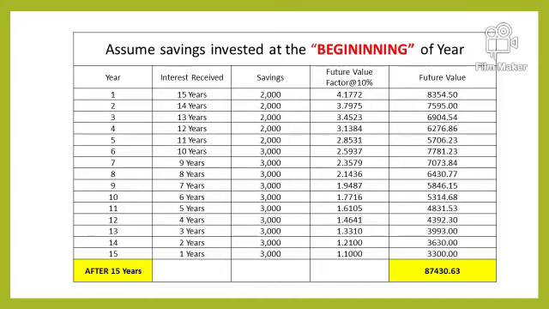So when we multiply our savings with the respective future value, the total amount which we can receive is 87,430. So we receive an extra amount because we are investing in the beginning of the period. We receive one year of interest extra, and that's why, as compared to the end of the year where the amount was 79,000, if we invest in the beginning of the year, that is on 1st January or starting of the year, the total amount comes to 87,000. So in the next slide there is a comparison between the total amount we receive at the end and beginning.